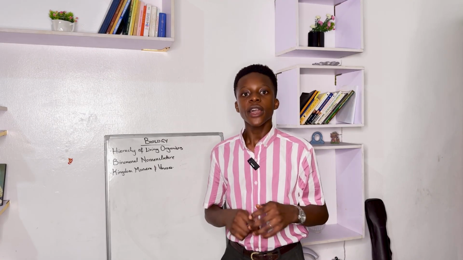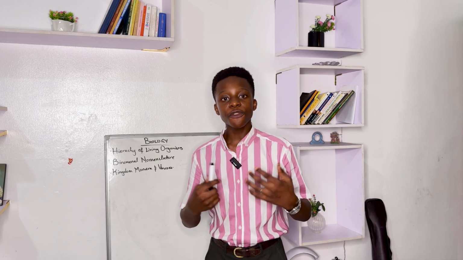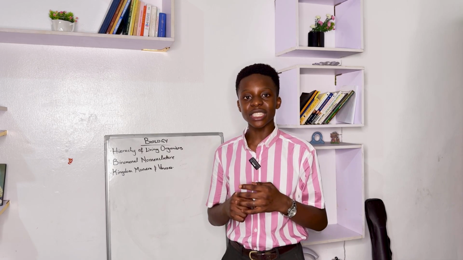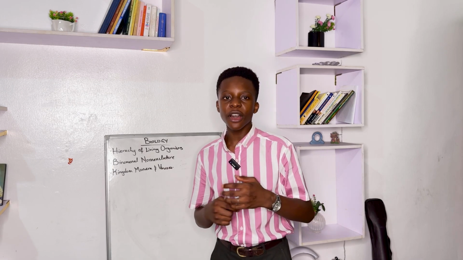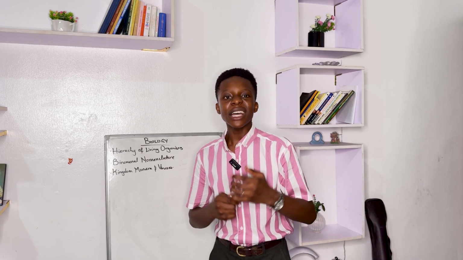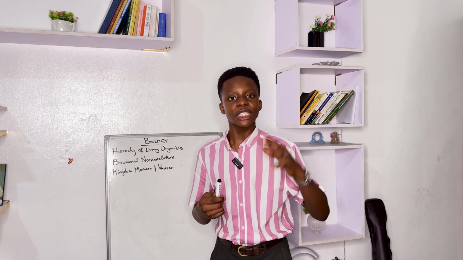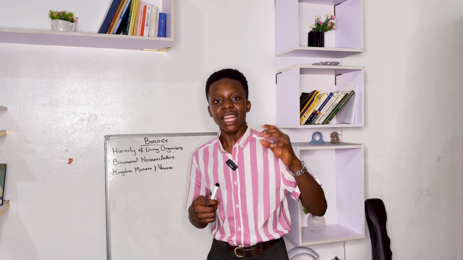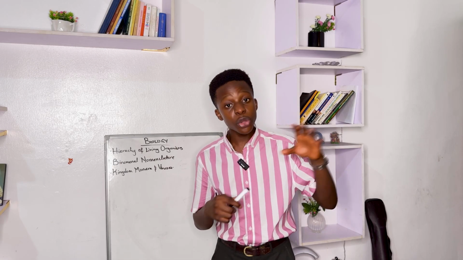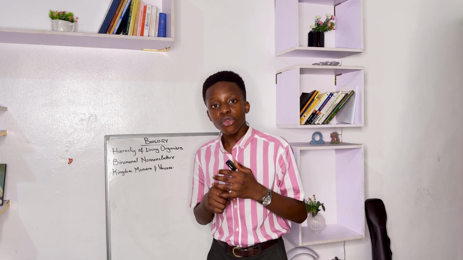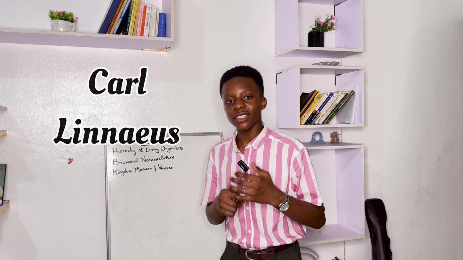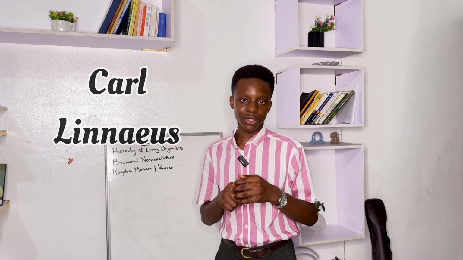My name is Rex. Today we're going to study classification of living organisms. The first person to try and classify living organisms was Aristotle. The only problem was he was only classifying them under plants and animals. But as scientists began to discover different organisms, they had to classify those organisms under new kingdoms. The first person to classify living organisms under the groups we use today is Carolus Linnaeus, a Swedish naturalist.